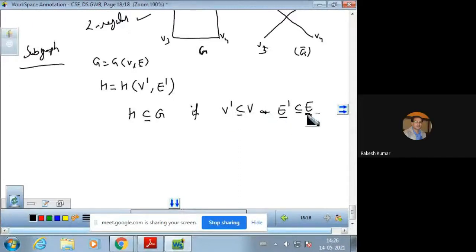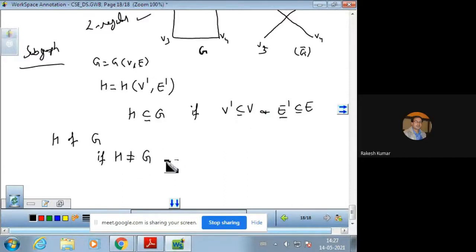A subgraph H of G is called a proper subgraph if H is not equal to G. This is a proper subset.